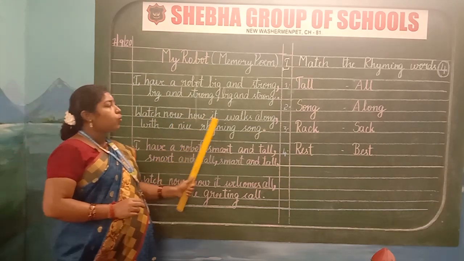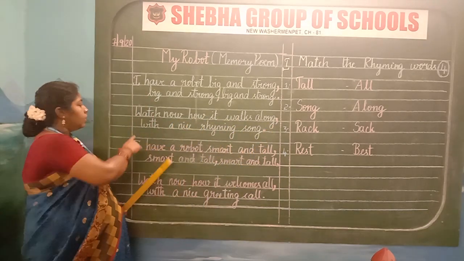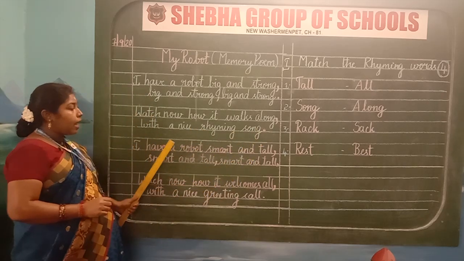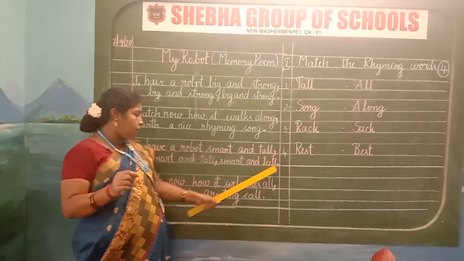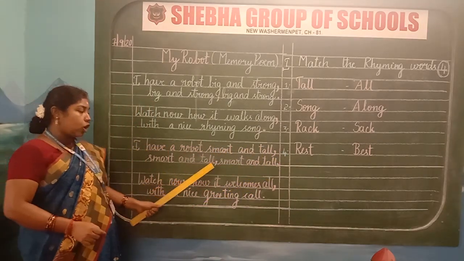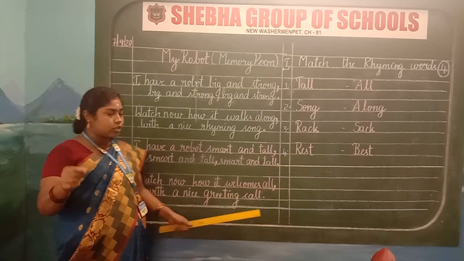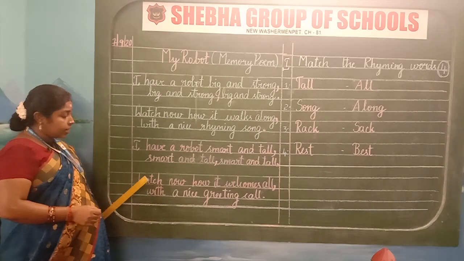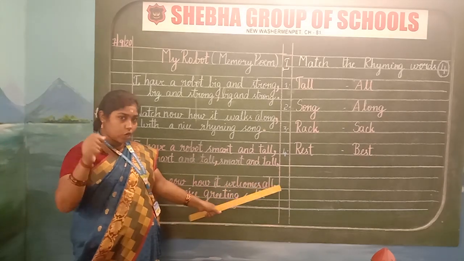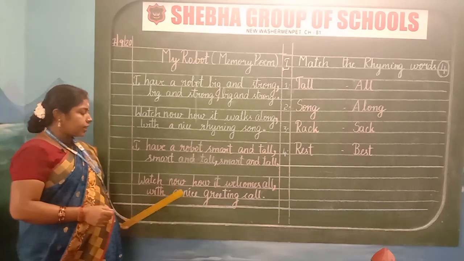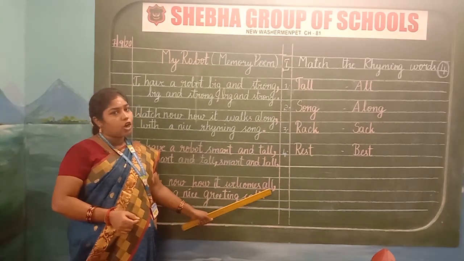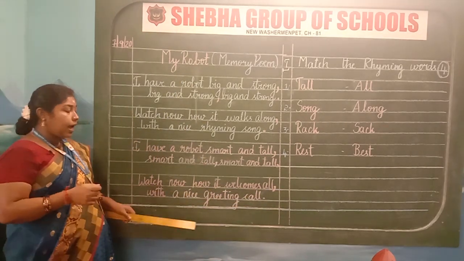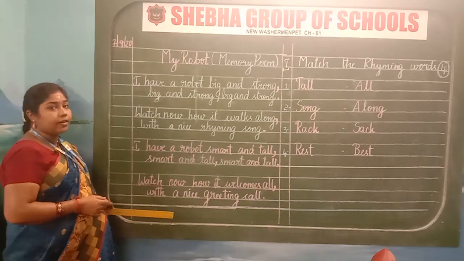Watch now how it walks along, comma, give a space with a nice rhyming song, full stop. I have a robot, smart and tall, comma, give a space, smart and tall, comma, smart and tall, full stop. Leave a line and again start it from the margin. Watch now how it welcomes all, comma, give a space with a nice greeting call, full stop. After finishing the poem, you have to sharpen your pencil and using a ruler draw a line.